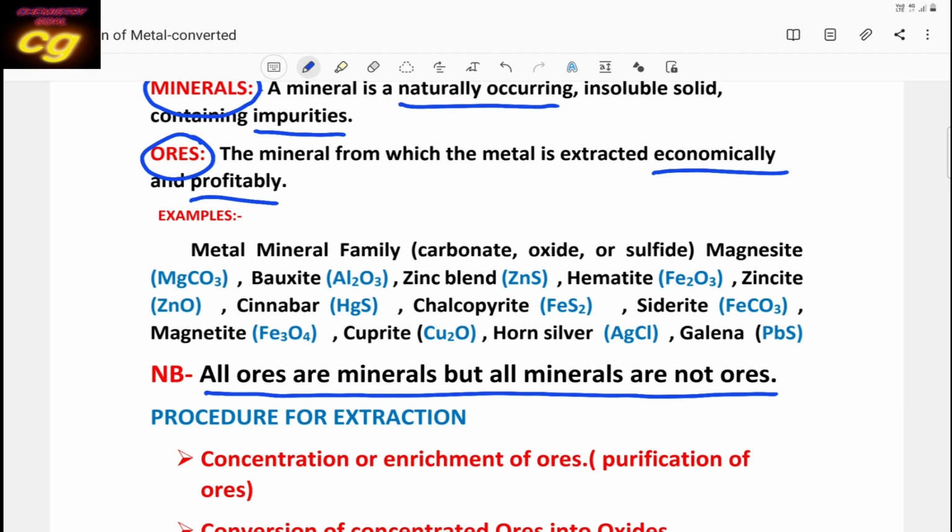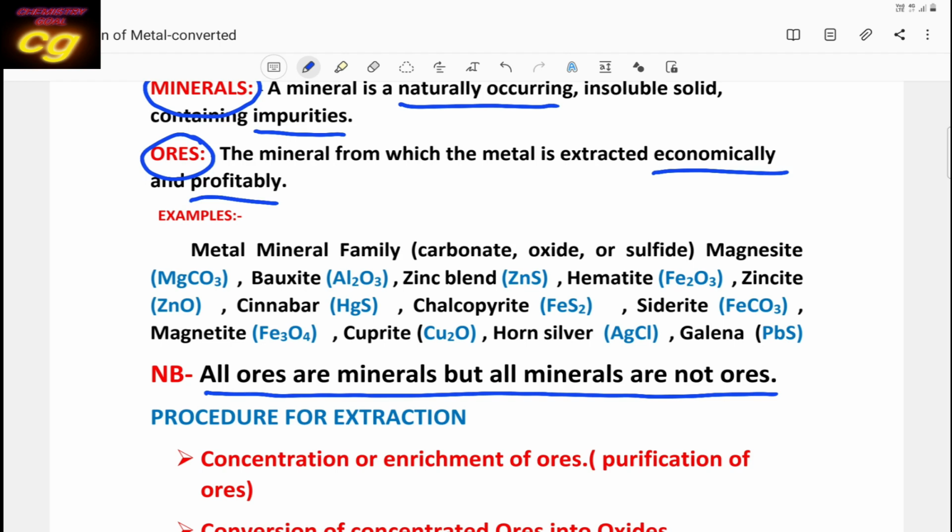If it is possible to extract metal from a mineral, then that mineral is called an ore. When a mineral is selected for extraction of metal, it is called an ore. So all ores are minerals, but all minerals are not ores.